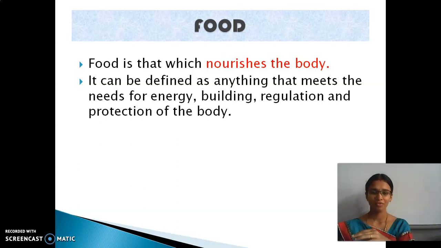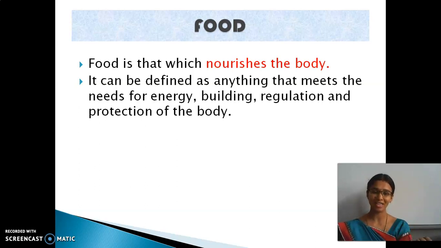So they are classified into three. The plant eaters are called herbivores, very good. The animal eaters are carnivores. And the ones who eat both plants and animals are called omnivores, good. What is the basis of all this? Food. So the main source is food. Food is nothing but that which gives us energy.